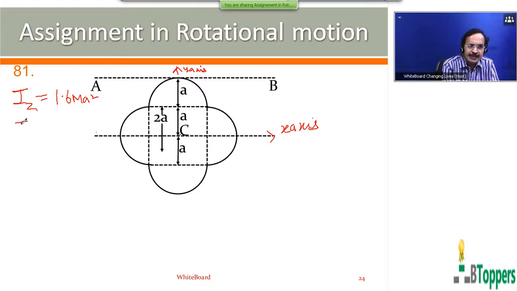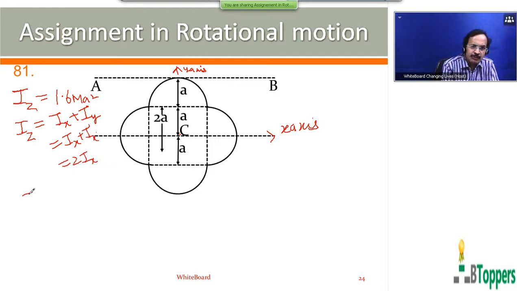From the perpendicular axis theorem, the moment of inertia of the lamina about the z axis, that is, about the axis perpendicular to the plane of the lamina and passing through the center of the lamina, will be equal to the sum of its moments of inertia about any two mutually perpendicular axes in the plane of the lamina and passing through the center of the lamina. So Ix and Iy by symmetry will be equal. So Iy can be written as Ix.